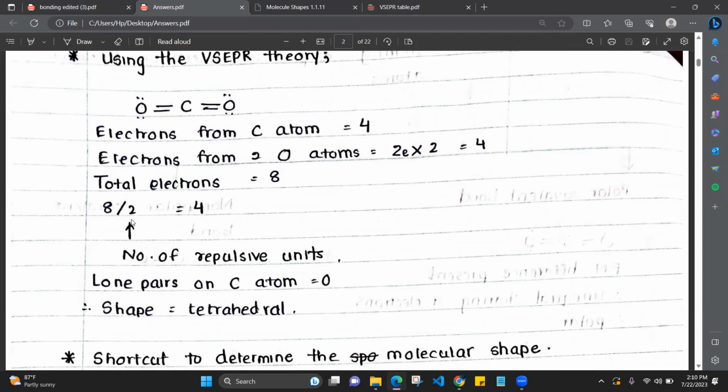Then 8 divided by 2 gives the number of repulsive units around the central atom. What are repulsive units? The bonding electron pairs and the lone pairs. So 8 divided by 2 is 4. If there are 4 repulsive units and 0 lone pairs, the shape is tetrahedral. That is how we usually get the shape from the VSEPR theory. That is the traditional method to get the shape of a molecule. I hope you all got what I said, okay?